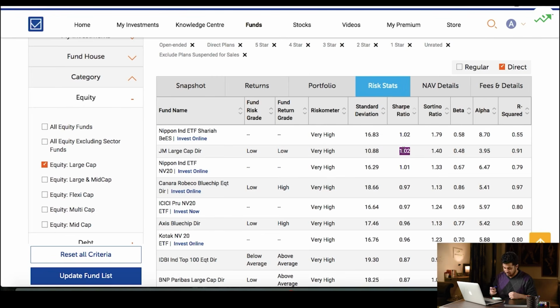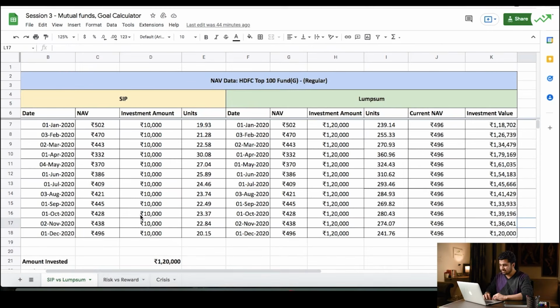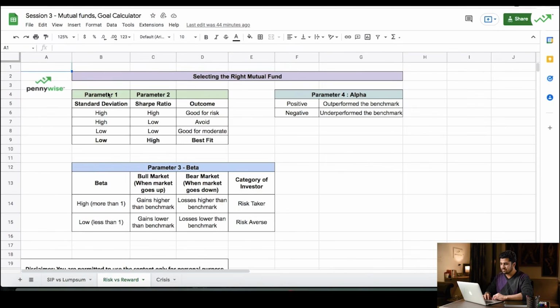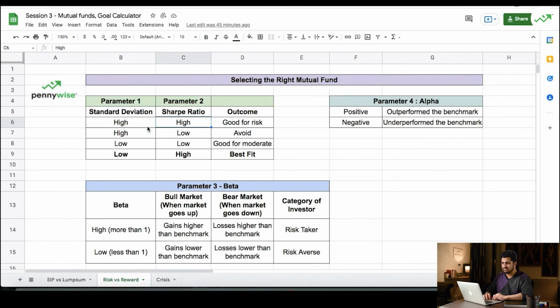Okay. And now we'll look at both of these together, and you could look at this table that I've created for you. So how are we going to look at standard deviation and Sharpe ratio?